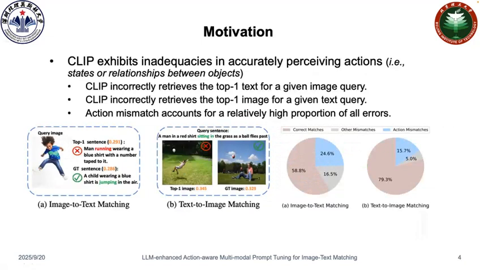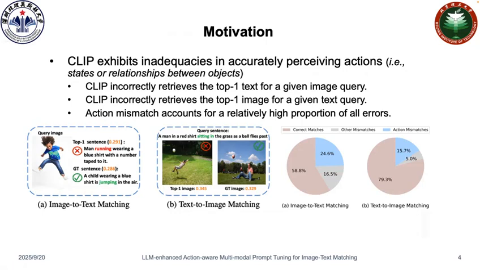Recently, large-scale pre-trained models such as CLIP have demonstrated superior generalization and transfer capabilities across various downstream tasks, making CLIP one of the most widely used pre-trained models for image-text matching. Recent studies have focused on improving object-level understanding by introducing learnable prompts that capture finer details of image regions such as objects or their attributes, thereby enabling CLIP to learn more fine-grained representations and enhancing its performance in detailed visual reasoning. Despite these impressive results, it remains unclear whether CLIP can effectively perceive actions, i.e., states or relationships between objects, in the context of image-text matching.